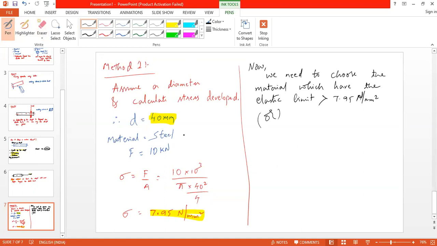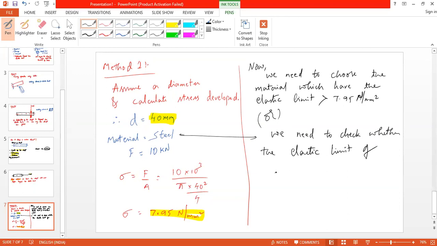Or, because we have assumed the material here as steel, we need to check whether the elastic limit of steel is greater than 7.95 Newton per mm square. Right? Yes, sir. So there are two ways. If I have assumed the material, then I need to check it. Otherwise, I need to choose a suitable material.